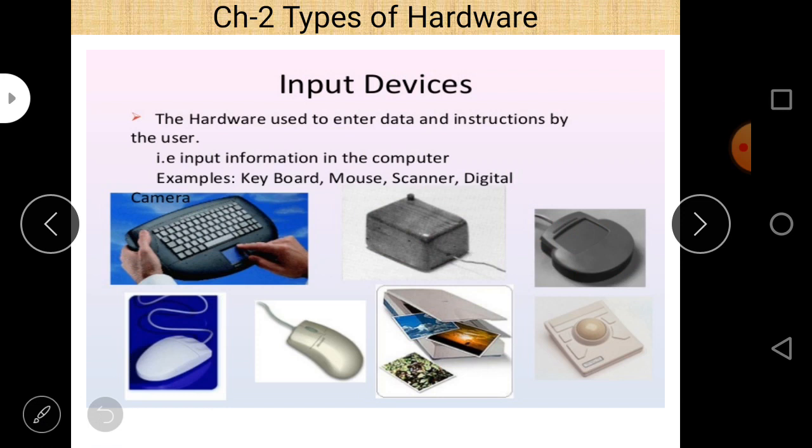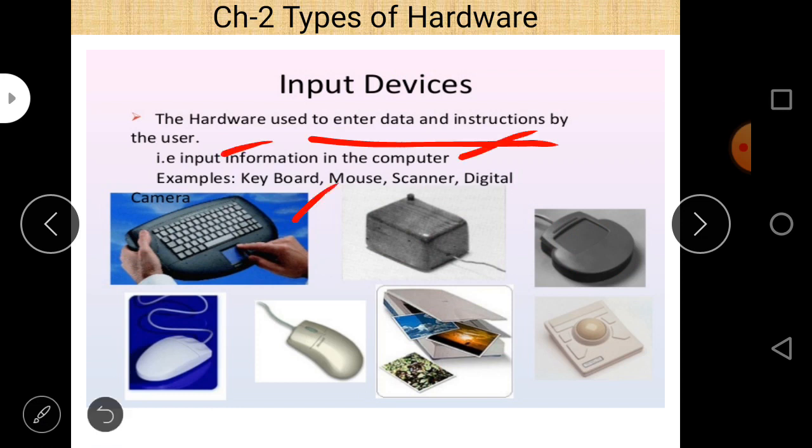Now our next topic is input devices. All of you are very much familiar with these devices, so let us have a quick discussion about the different types of input devices. The hardware used to enter data and instructions by the user is called input devices, and they input information into the computer.